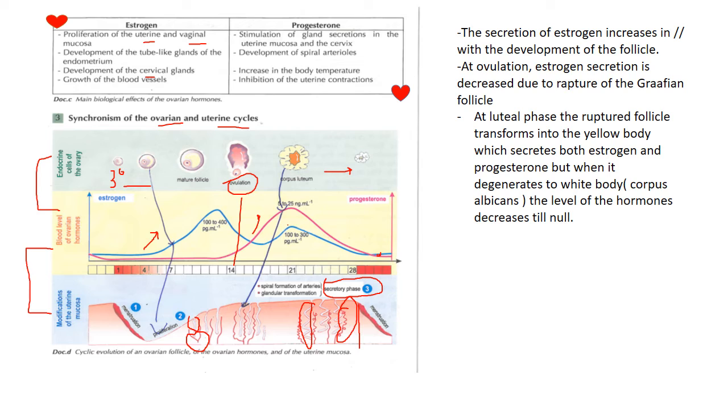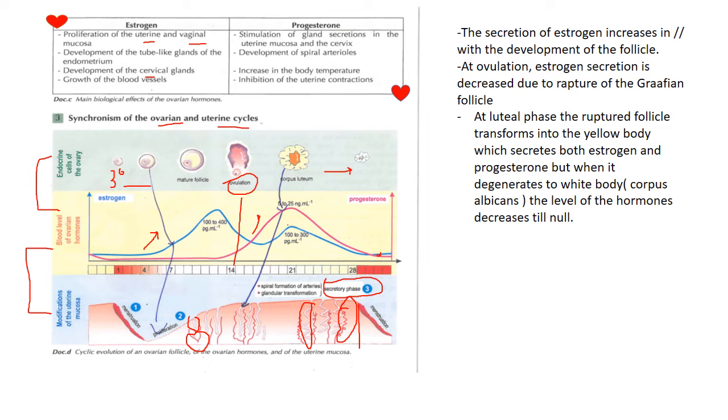These are the tube-like glands, see? And we've got a development also at the cervix. It acts at the uterus, the vagina, and the cervix. Here, the vagina and the cervix are not shown, only the uterus. And we have also growth of blood vessels. These are the blood vessels here.